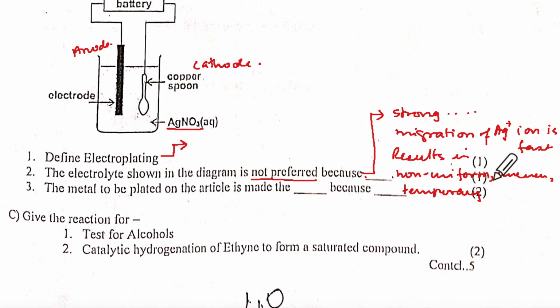Page 118. The 4 words are smooth, firm, uniform, and long-lasting deposition. So smooth is uneven, and firm is non-uniform, uneven, firm.